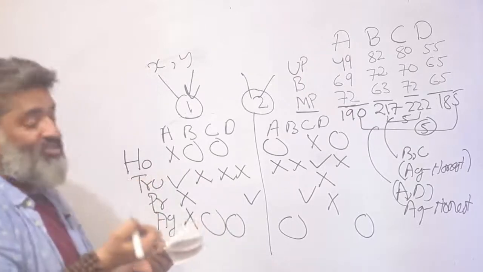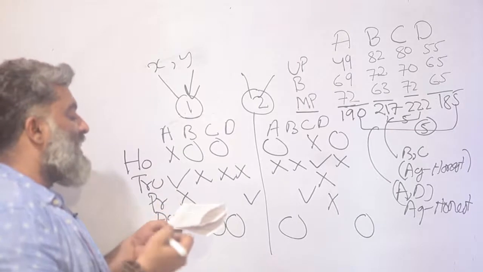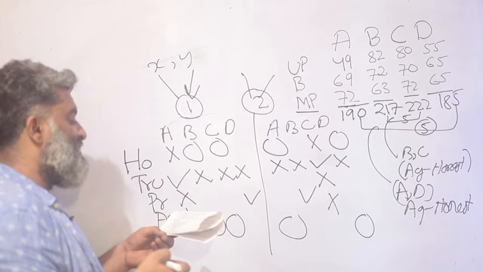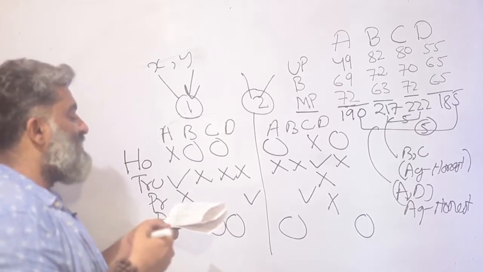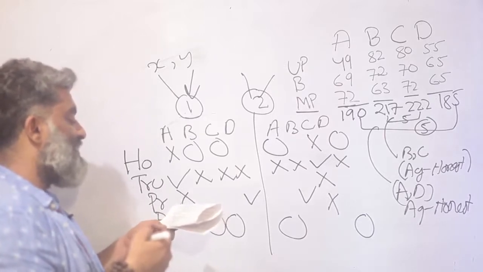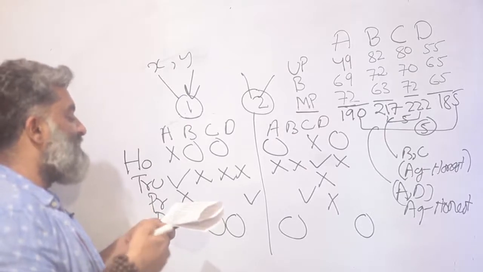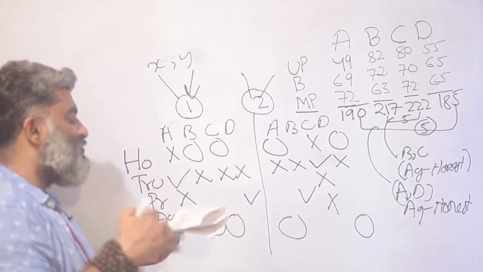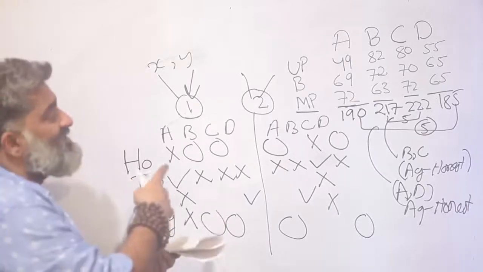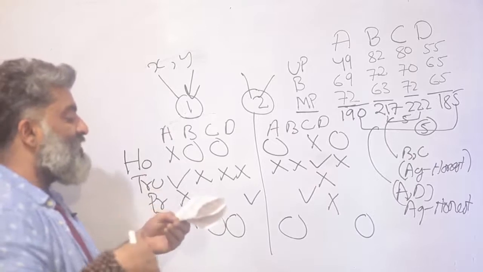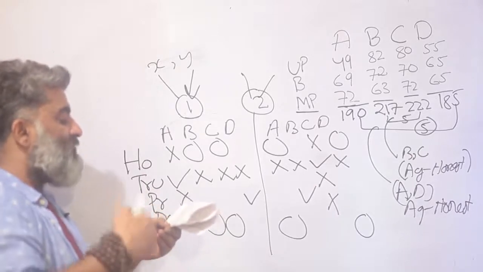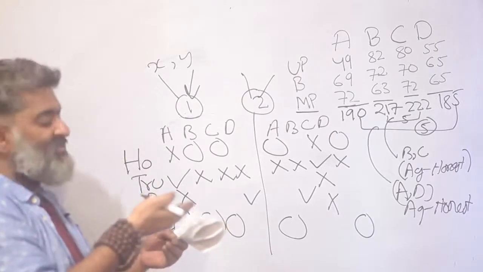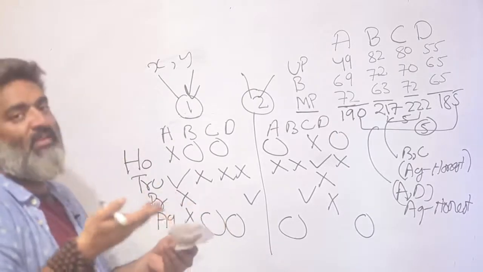So let's look at what the question is asking me to do. It says, what can be said regarding the following two statements. Statement 1 is Honest Limited has the highest share in the UP market, and statement 2 is Aggressive Limited has the highest share in the Bihar market. And the options are: both statements could be true, because definitely I can't say anything anyway; at least one of the statements must be true; at most one of the statements is true; and none of the above.